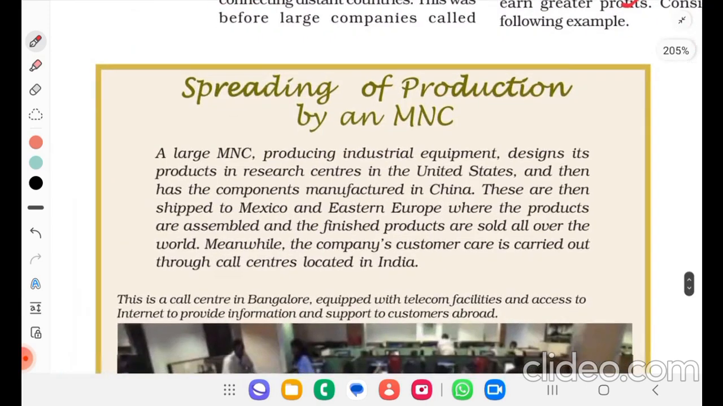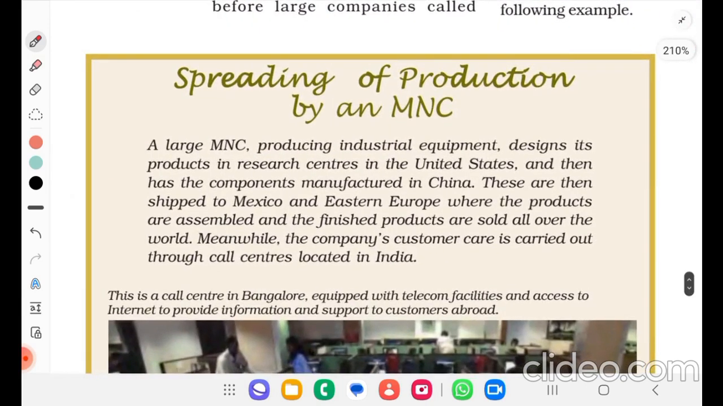Consider the following example. Spreading of production by an MNC. A large MNC producing industrial equipment designs its products in research centers in the United States and then has the components manufactured in China. These are then shipped to Mexico and Eastern Europe, where the products are assembled and the finished products are sold all over the world. Meanwhile, the company's customer care is carried out through call centers located in India.